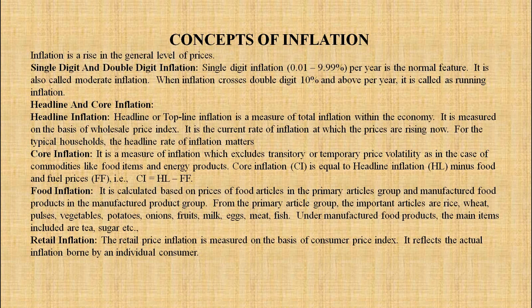Retail price inflation is measured on the basis of consumer price index. It reflects the actual inflation borne by an individual consumer.